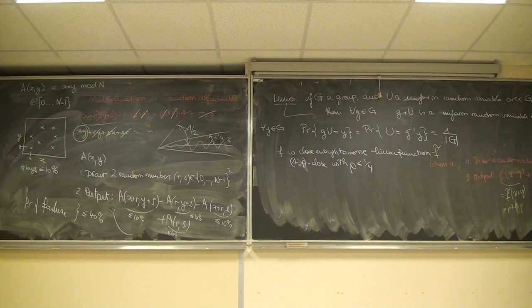So this will fail with probability at most rho, and this will fail with probability at most rho. So this will be f tilde of x with probability at least 1 minus 2 rho, which is more than 1/2. So I have recovered the linear function that is encoded in this function.